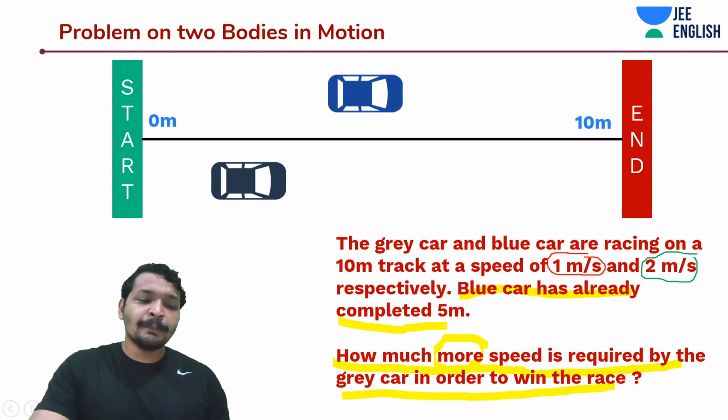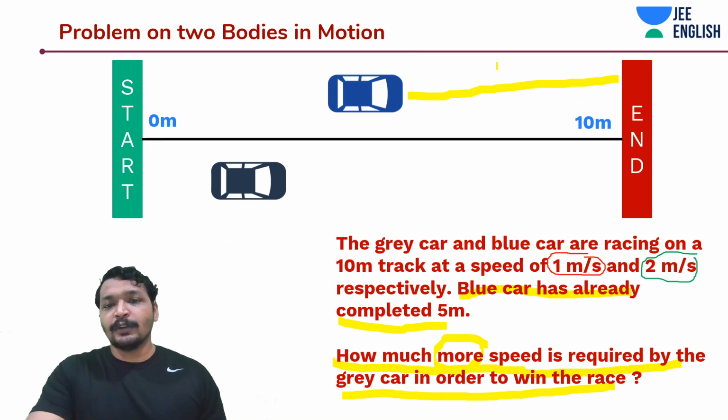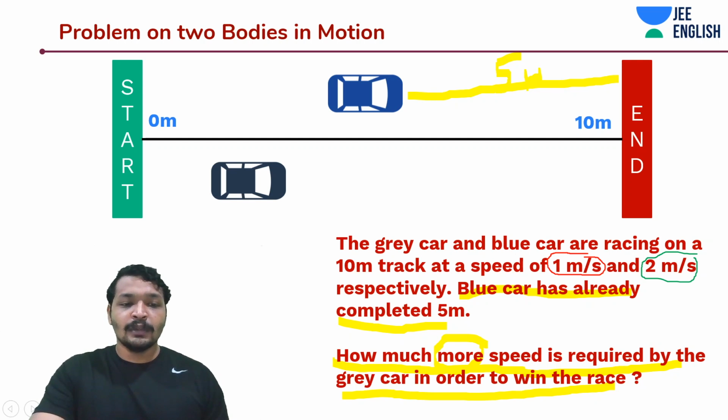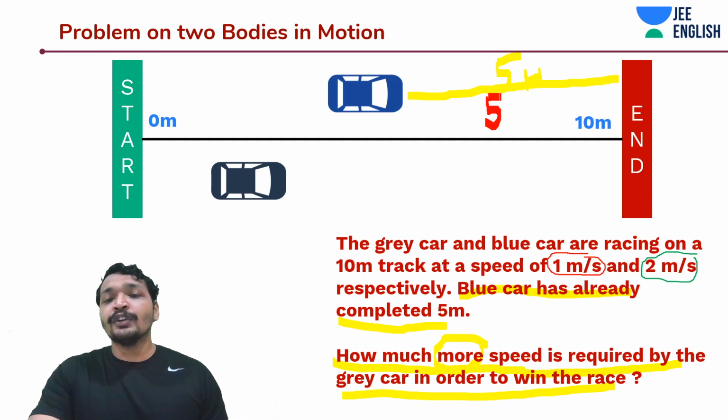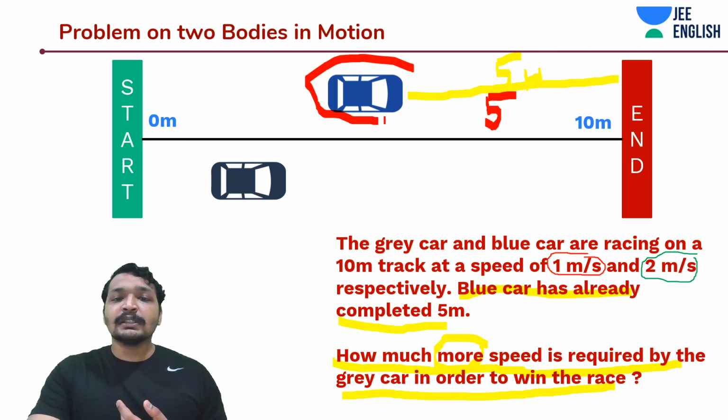See, a very simple way of doing such kind of problems is, this is 5 meters because the blue car has already completed 5 meters. And now you need to know how much time would be taken by the blue car to complete this race.